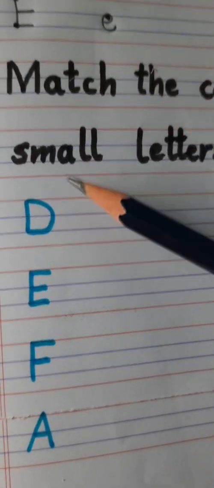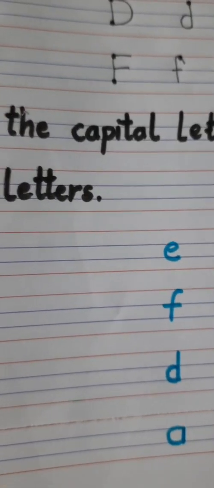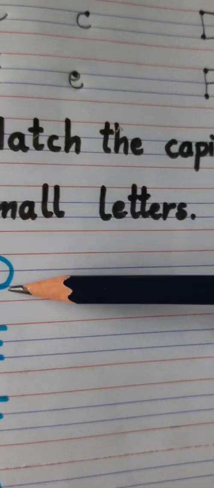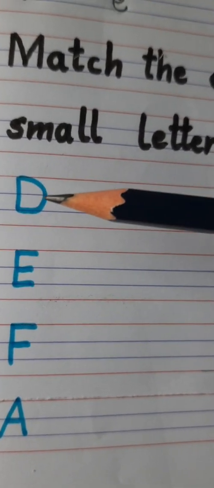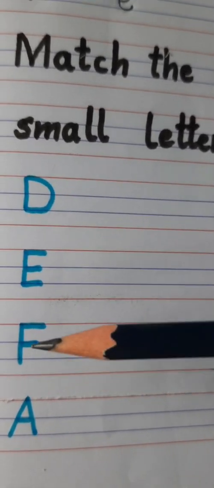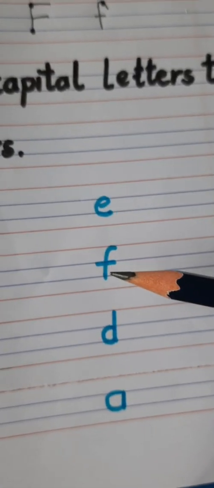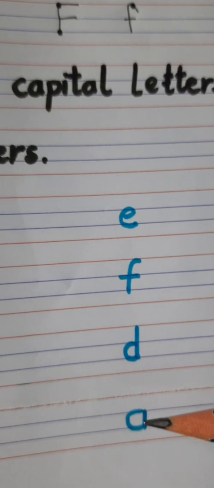So here are the capital letters and here are the small letters. You have to match capital with the small. Mama letters को baby letters के साथ match करना है. So first let's see what are the capital letters. D, E, F, A. And here small e, small f, small d, small a.